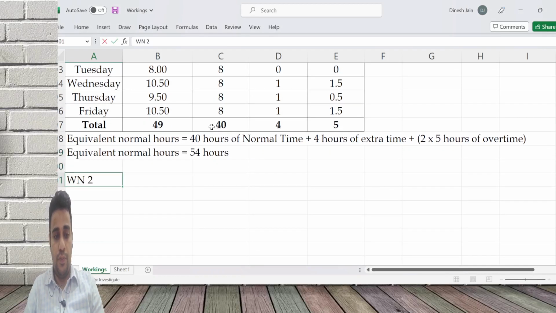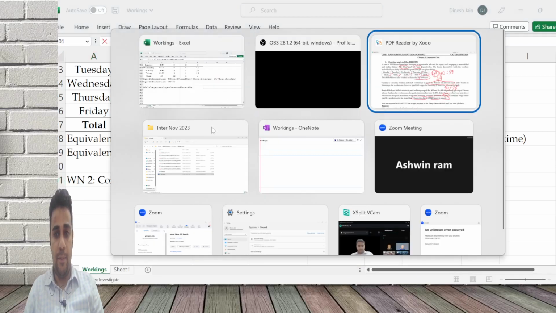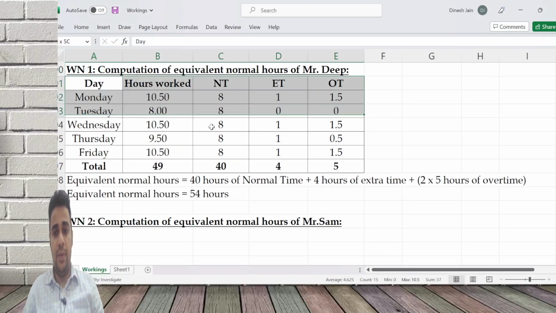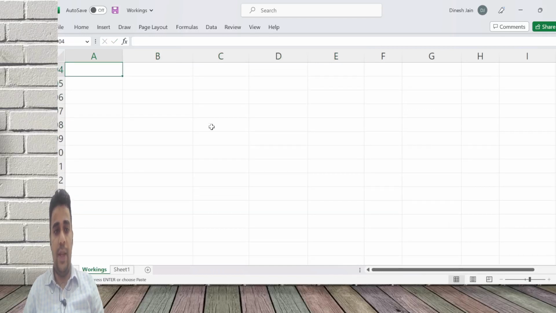Working note 2, computation of equivalent normal hours of the second employee, Mr. Sam. This guy worked even on Saturday. So I'll give you time. Friday you can copy paste, the same breakup will be there.